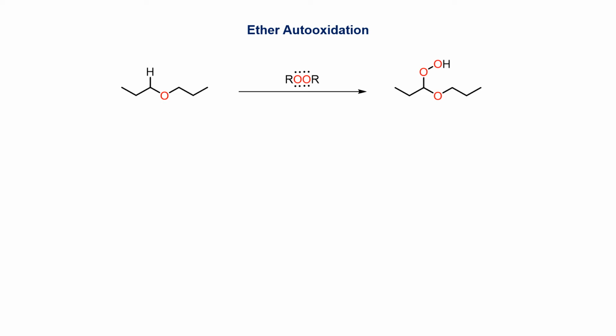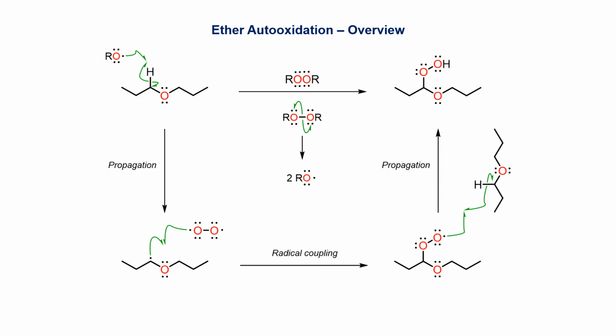One reaction of ethers that is potentially dangerous is that of autooxidation, in which an ether reacts with a peroxide and oxygen to produce a potentially explosive ether peroxide. This mechanism begins with an initiation step in which the peroxide breaks into two reactive radicals. These radicals then abstract an H atom next to oxygen on the ether in a regioselective fashion.